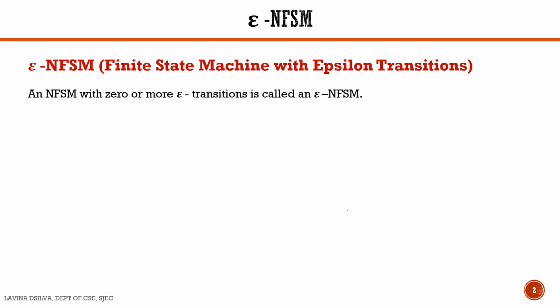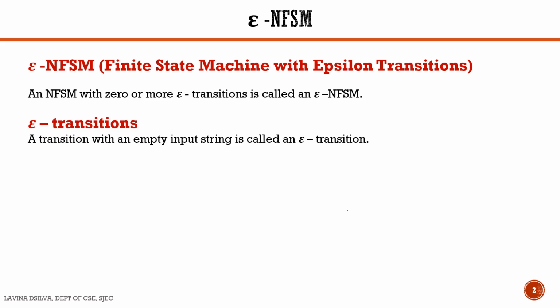Now what are these epsilon NFSMs? Epsilon NFSMs are non-deterministic finite state machines with epsilon transitions. Any NFSM which has got 0 or more epsilon transitions is called an epsilon NFSM. And we know that epsilon transition is a transition with an empty input string.